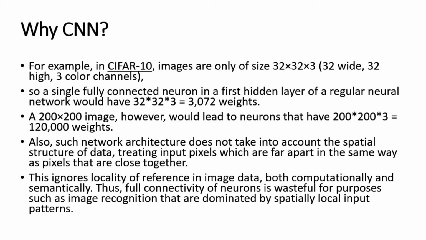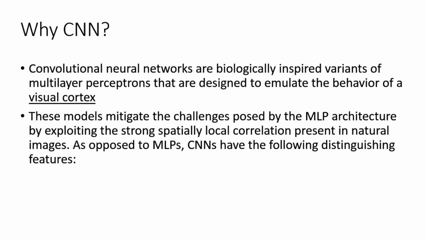Next to that, 32 by 32 by 3 will have 3072 weights if we take the multiplication. So if the image is of type 200 by 200, it will have 1,20,000 weights. Such a network architecture will require a large amount of computational processing and hence higher configurations of machines, which may not be feasible all the time, and hence we are sticking with the CNN architectures. This ignores locality of reference in the image data, both computationally and semantically. That's why CNNs are better compared to other fully connected networks.